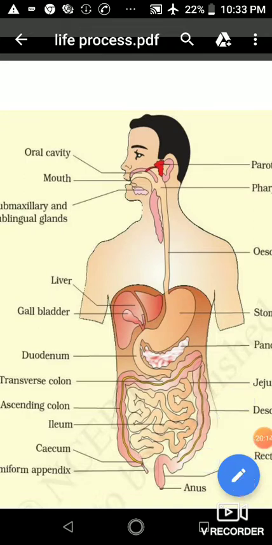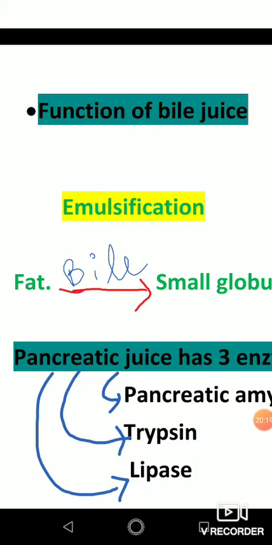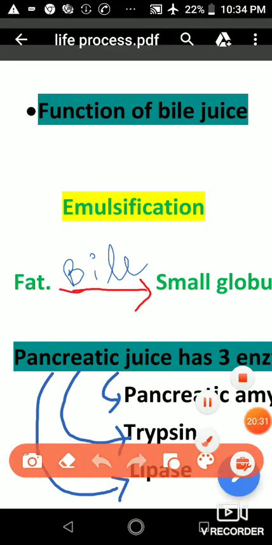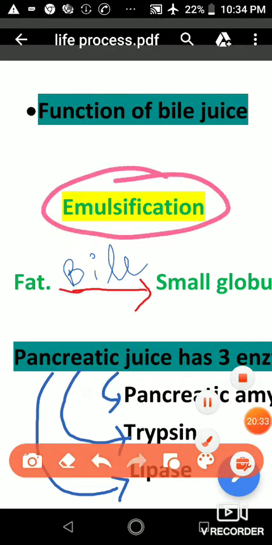Now the question is, what is the function of bile juice? Actually, a reaction called emulsification occurs with bile juice. So what is emulsification?